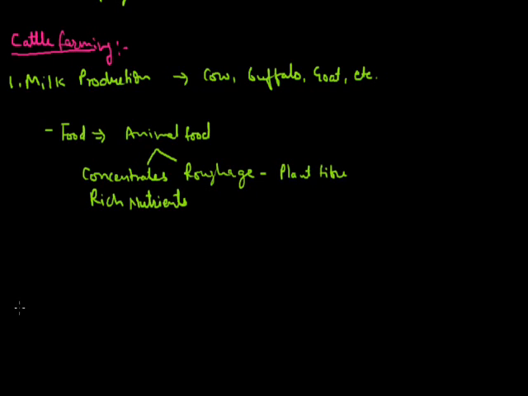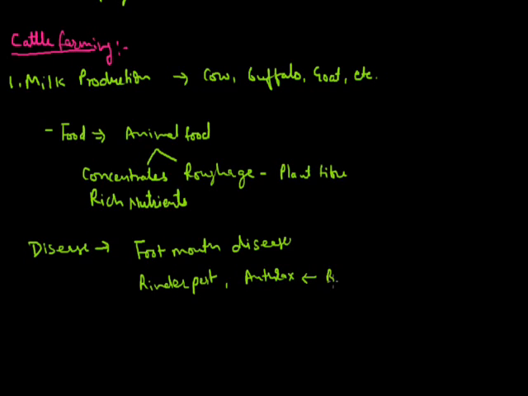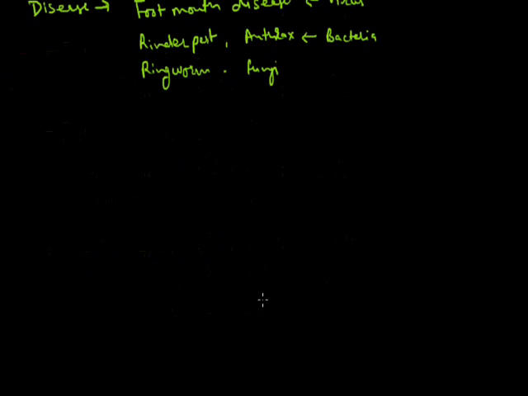Some diseases are very common in milk producing animals. For example, foot and mouth disease, which is caused by a virus. Second, rinderpest, and anthrax, caused by bacteria, while foot and mouth disease is caused by a virus. Another disease is ringworm, which is caused by fungi. So these are some common diseases which occur in milk producing animals.